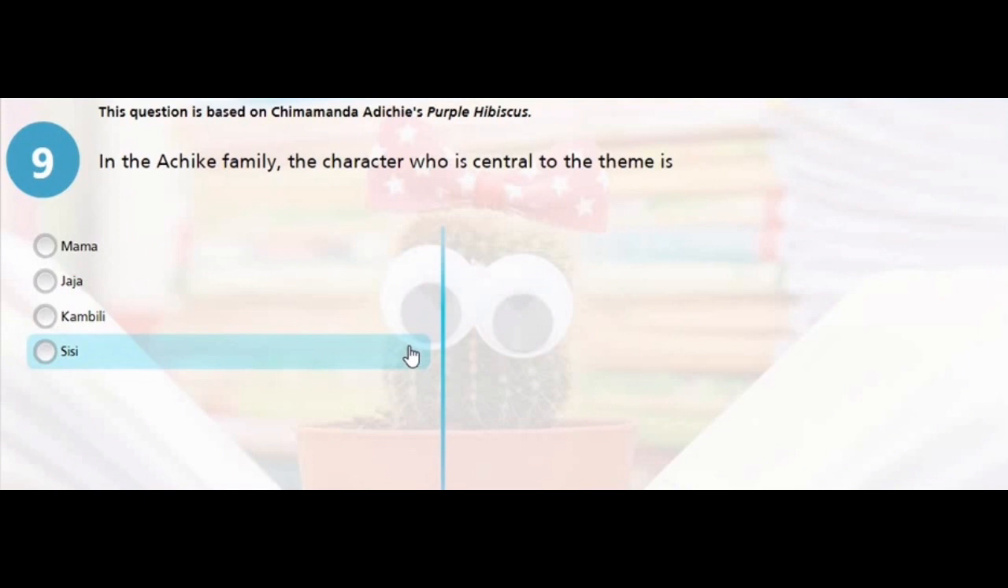Question 9. Still on Purple Hibiscus. In the Achike family, the character who is central to the theme is who? Now, is it A, Mama, B, Jaja, Kambili, or Sisi? The right answer is C, Kambili.